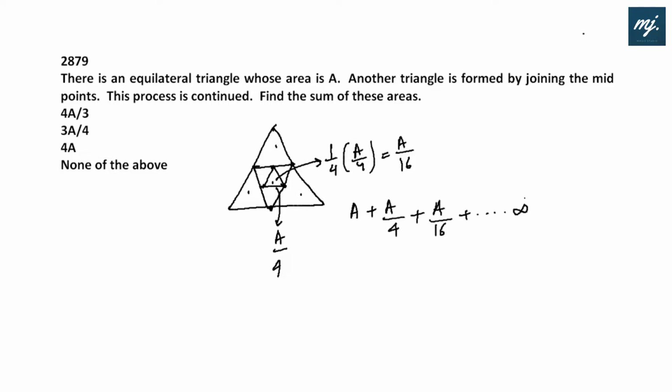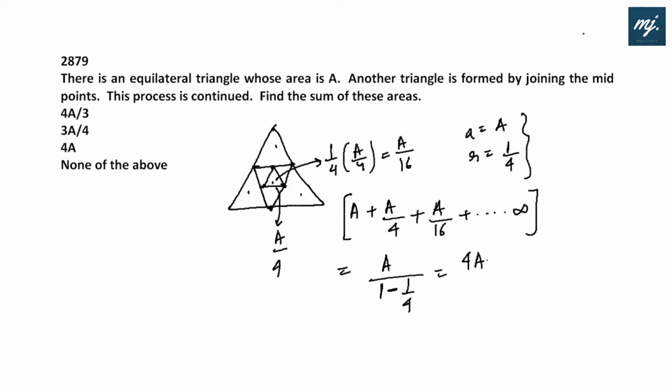As we can see, we have an infinite GP where the first term is A and the common ratio is 1 by 4. So this total would be A upon 1 minus r, that would be 4A upon 4 minus 1, which is 3. So the total sum of areas of these triangles would be 4A by 3 square units. 4A by 3 fits in option A.